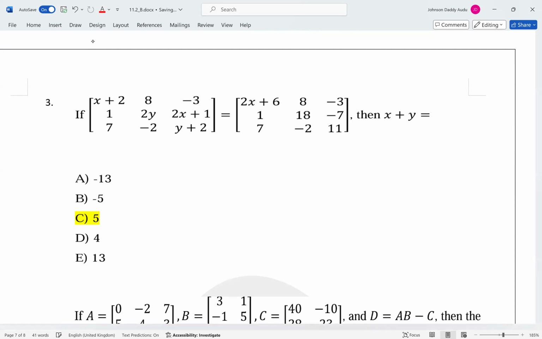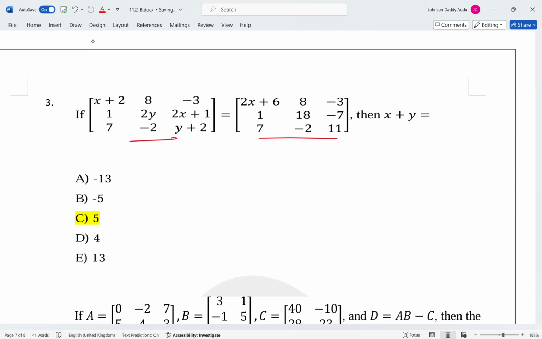Now let's talk about something, the equality of matrices. Here we have to use the equality of matrices. So here we want to find what is x plus y. And this means that what? These matrices are the same. This is just telling you that these matrices are the same. So what will make the matrices the same? The matrices are the same first if they have the same dimension and the corresponding entries are the same. So if you look at this, both matrices have the same dimension, 3 by 3.